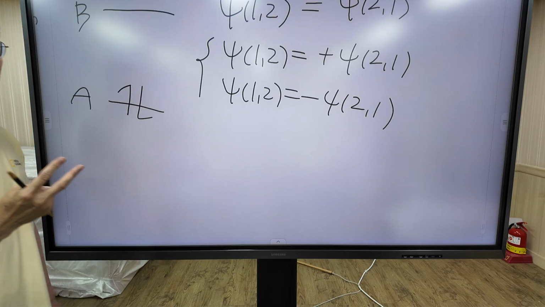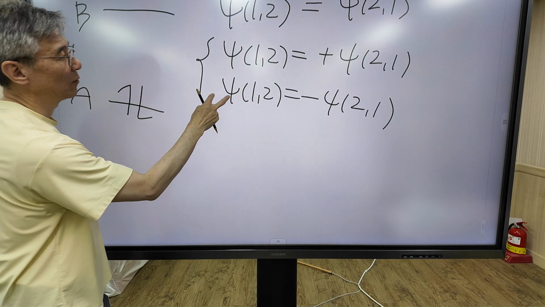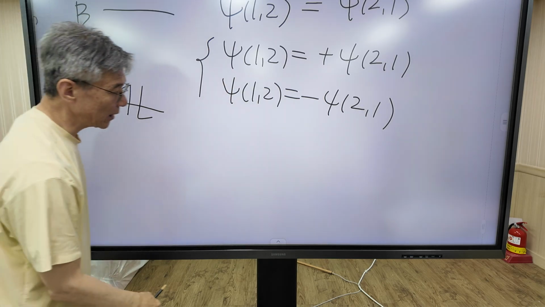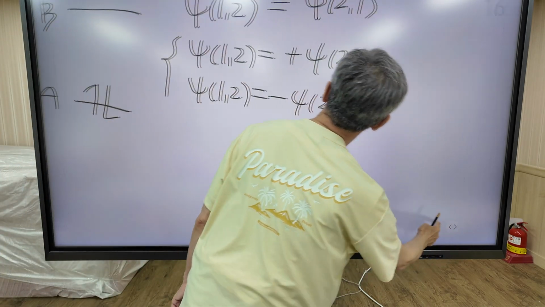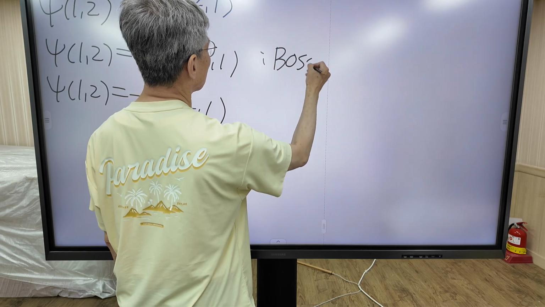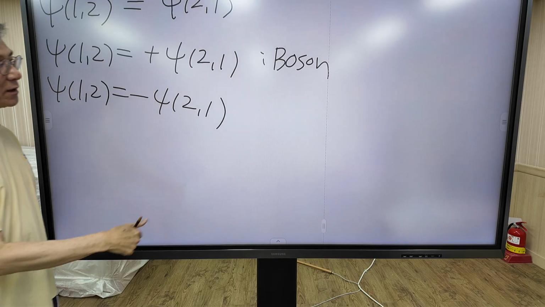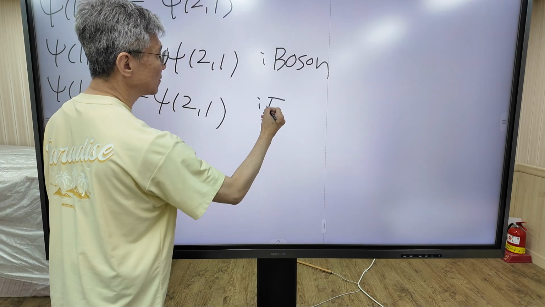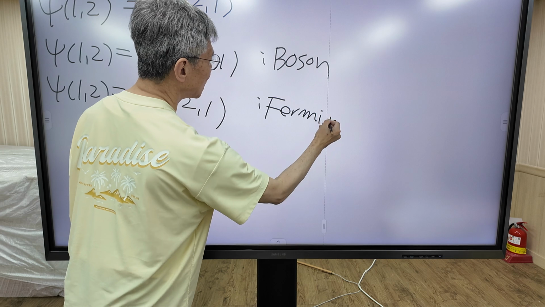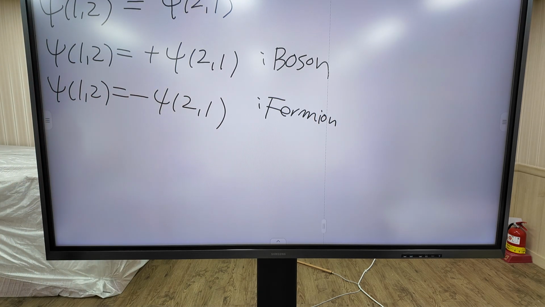When two particles are indistinguishable, the wave function that describes two electrons must satisfy either of two equations. Particles called bosons satisfy this first equation, and particles called fermions are known to satisfy this equation.